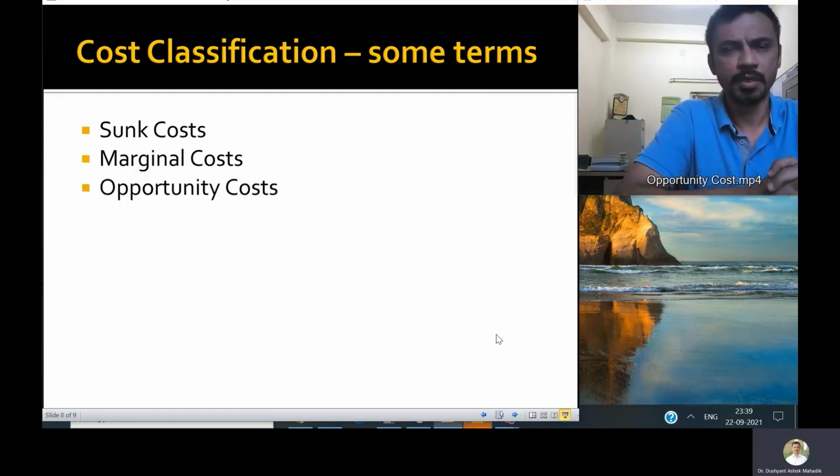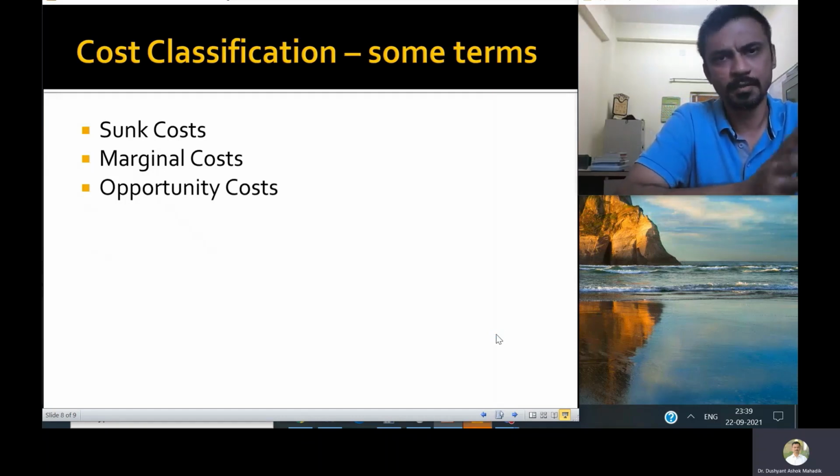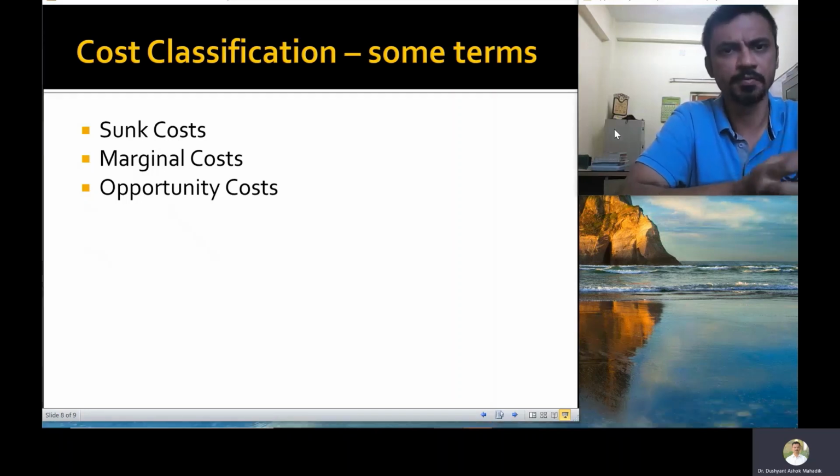Now we look at one more concept coming from economics called opportunity cost, and you would be familiar with this, but just for the sake of completeness and to trigger any doubts that you may have. So opportunity cost is a notional amount, but it is a cost of opportunity foregone.